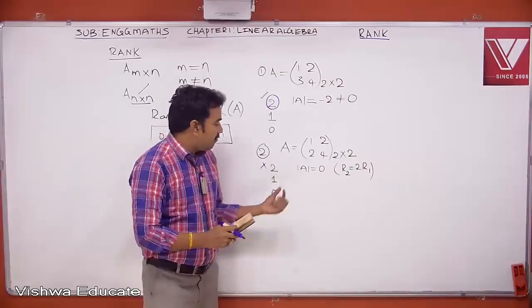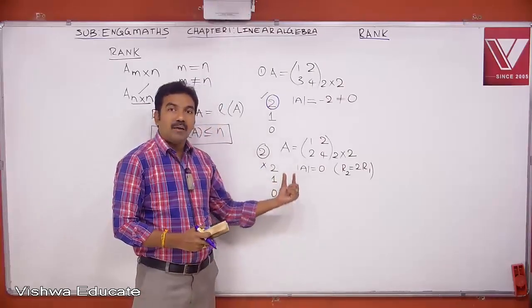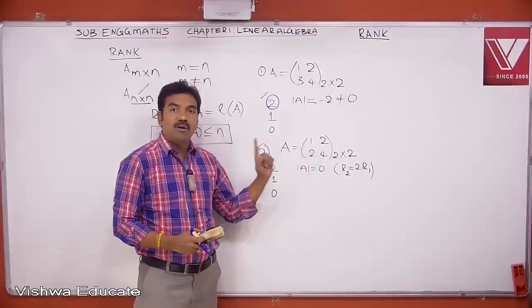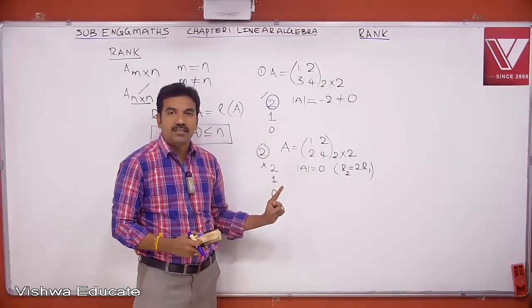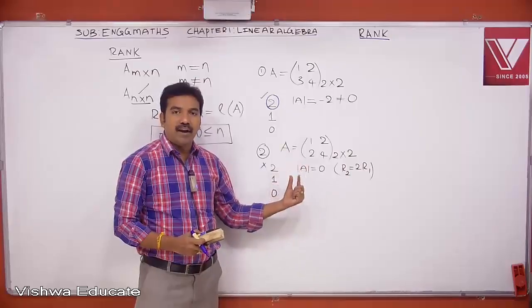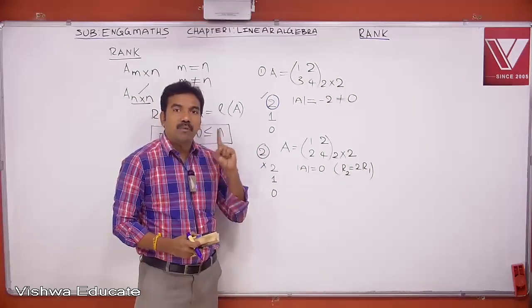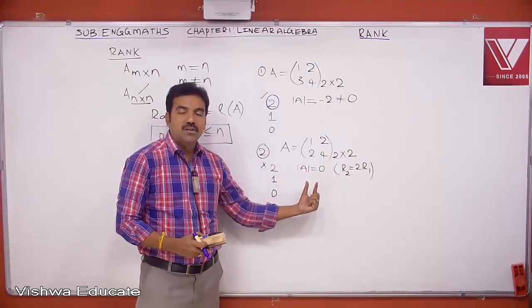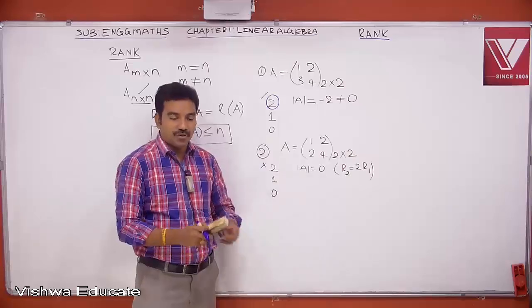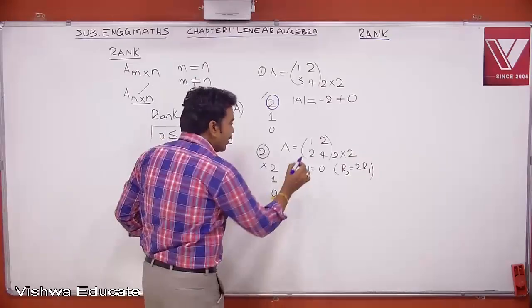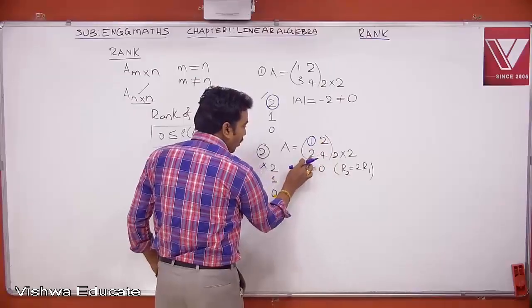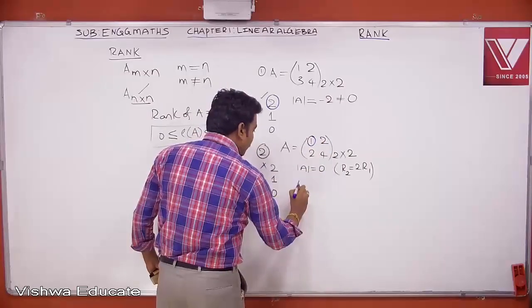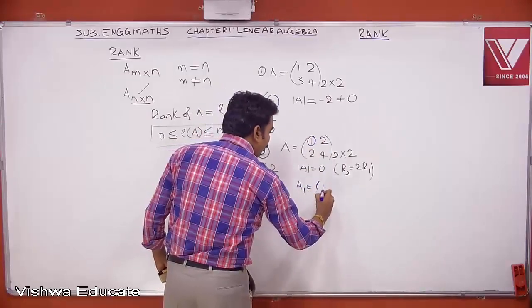Now if you want to say that the rank value is equal to 1, I must find at least one 1 by 1 submatrix whose det is not equal to 0. Got it? I must be able to find at least one 1 by 1 submatrix of this matrix with the det value not equal to 0. Now let us see. You can start with either this, or this, or this, or this. Suppose I am starting with this, A1 equal to 1.